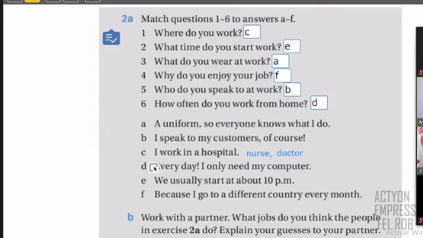Or in letter D, it says every day this person works from home. I need my computer. So what type of people? Well, now it's very common to use a computer and work in your house. So tell me all the possible jobs. Or it says we start working at 10 p.m. So what jobs do you think work at 10 p.m.? And I go to different countries every month. What type of people travel to different countries a lot? So you have 2 minutes to write all the possible jobs for each letter.